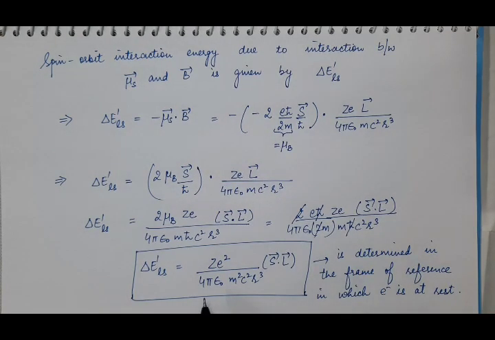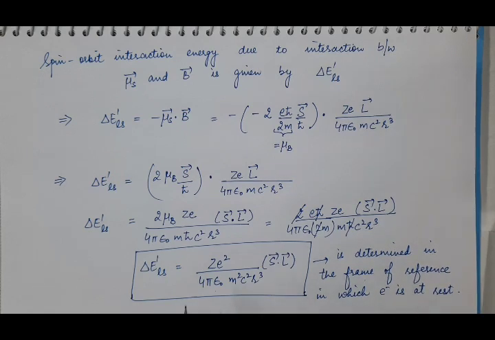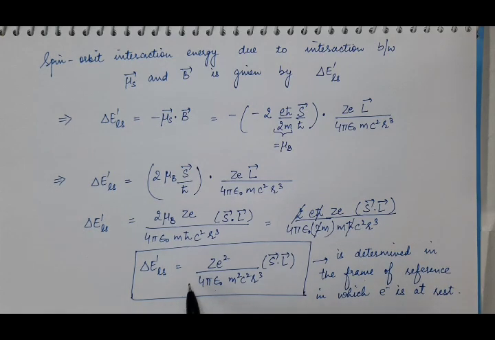Now this expression of energy is determined in that frame of reference in which the nucleus is revolving around the electron, and the electron is at rest. Now we will transform this expression of energy to that frame of reference in which the electron is revolving. When we transform this expression to that frame of reference in which the electron is actually revolving, it will introduce a factor of 2 in the denominator.